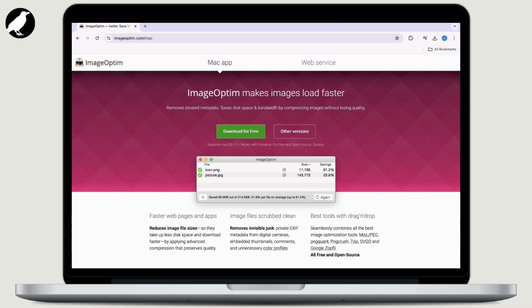ImageOptim is a popular app for macOS that optimizes images to reduce their file size without compromising quality. ImageOptim is particularly useful for web developers, graphic designers, photographers, and anyone who needs to optimize images for web publishing, reducing bandwidth usage, and improving website performance. So that's it.